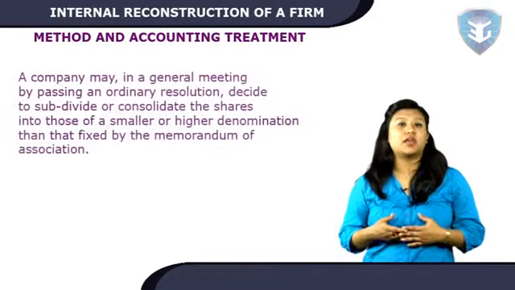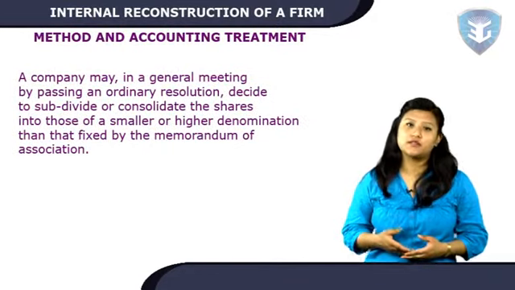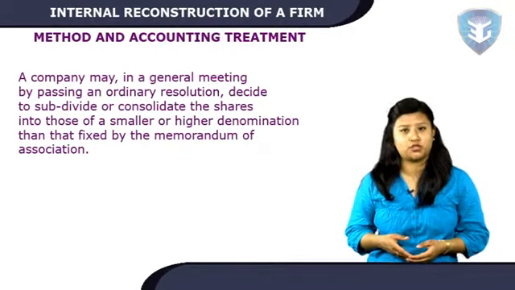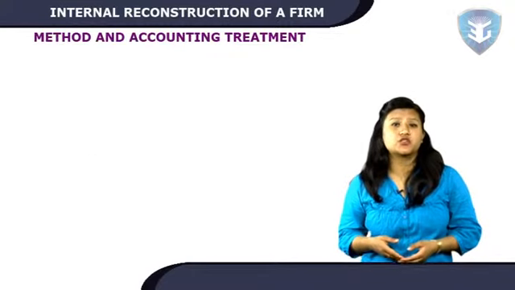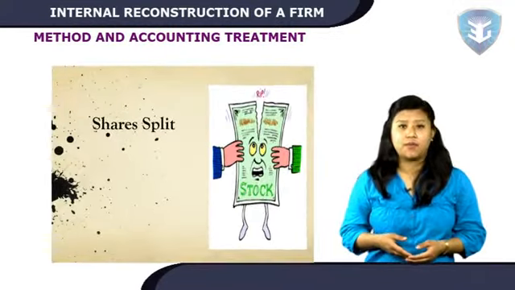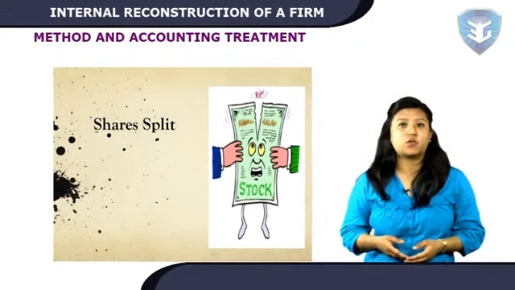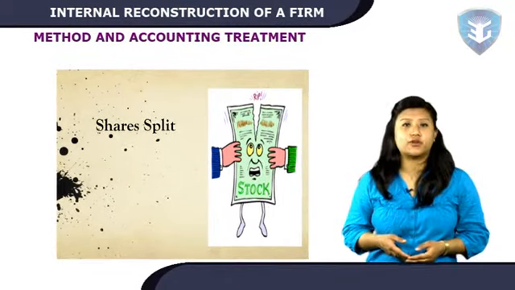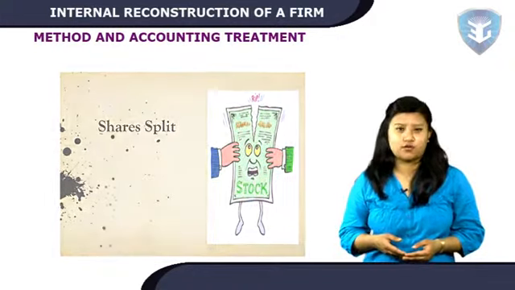Alteration of share capital, subdivision and consolidation of shares. A company may, in a general meeting by passing an ordinary resolution, decide to subdivide or consolidate the shares into those of a smaller or higher denomination than that fixed by the Memorandum of Association, so long as the proportion between the paid up and unpaid amount, if any, on the shares continues to be the same as it was in the case of the original shares. A notice specifying the alteration made must be given to the registrar within 30 days of alteration.